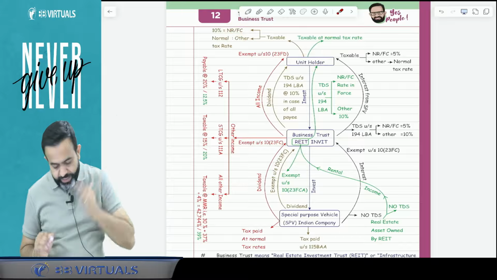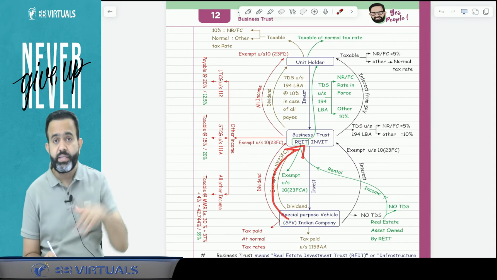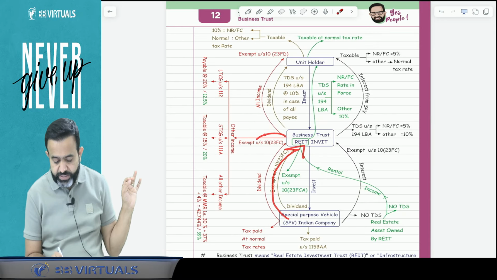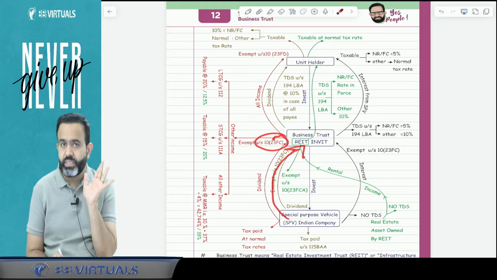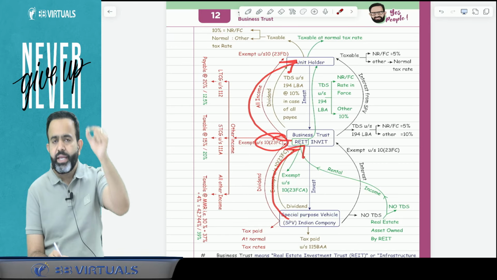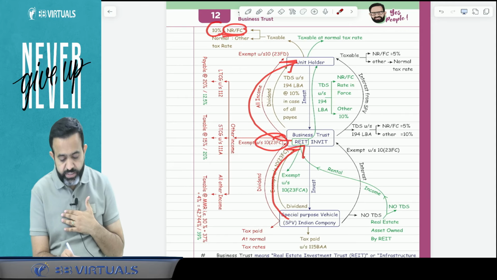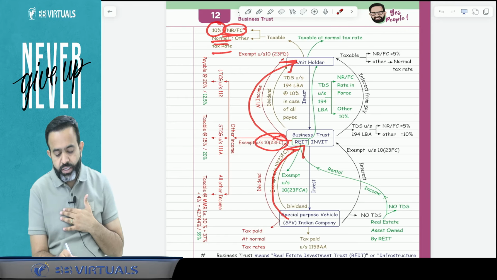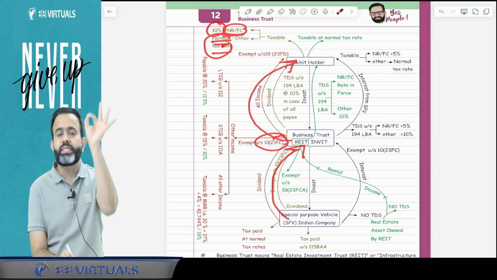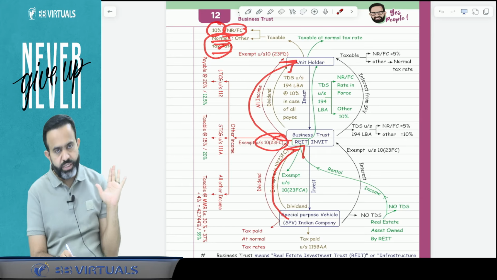So again, I am repeating, guys, that if dividend is distributed by the SPV to the business trust, in the hands of the business trust that is totally exempt under section 10(23FC), and the same dividend will be taxable in the hands of the unit holder. If the unit holder is a non-resident foreign company, then 10% is the tax rate, and for other unit holders there is the normal tax rate. As per the normal tax rate, it is going to be taxable in the hands of the unit holder.